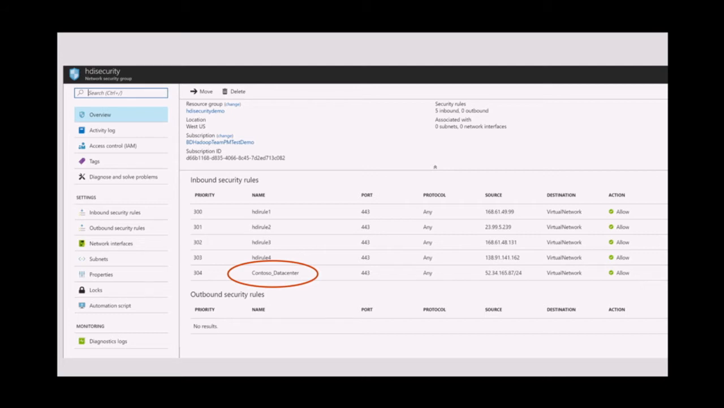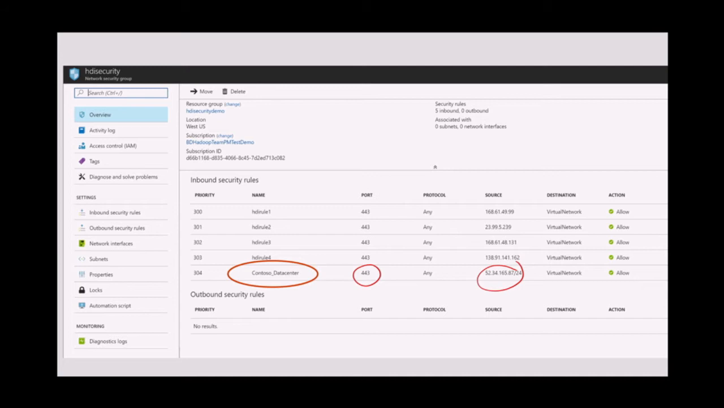Any request which is coming from that IP address range on port 443 will be allowed to go into the HDInsight cluster. All the other requests will be rejected. Now, if you notice, there are 4 other rules over here, which is HDI rule 1 through 4. And you may be wondering, what are those rules? Those are the IP addresses of the management services that we own.